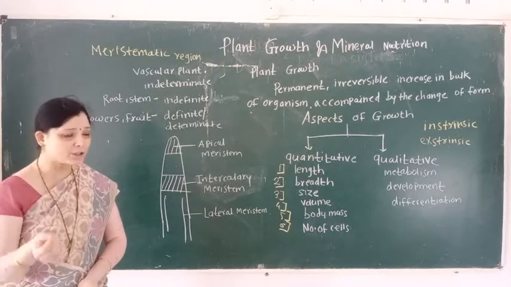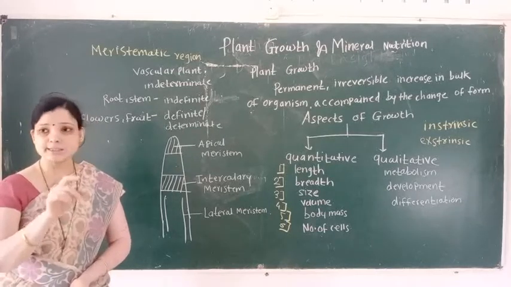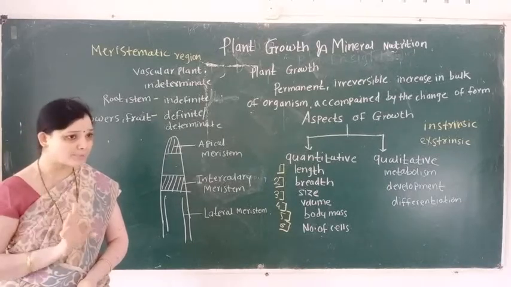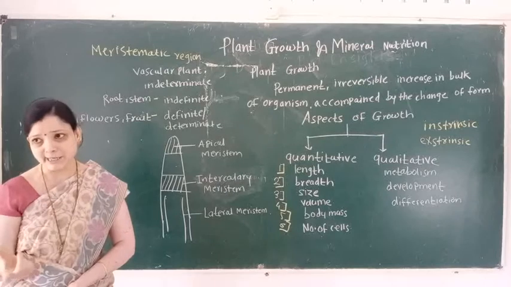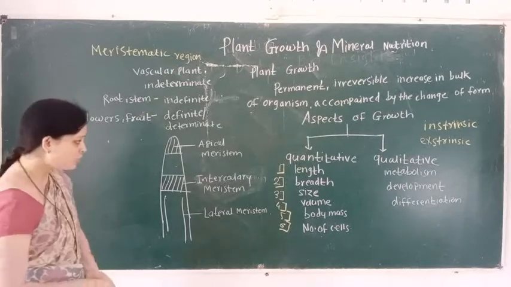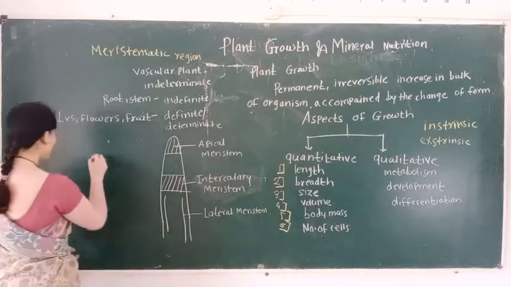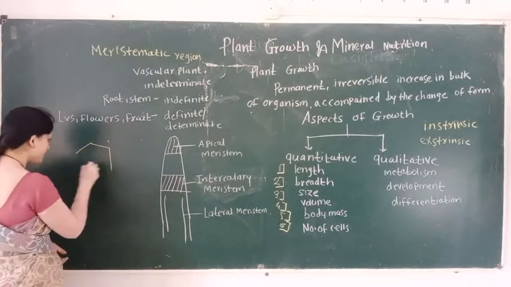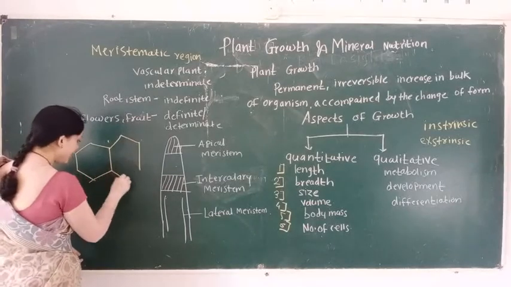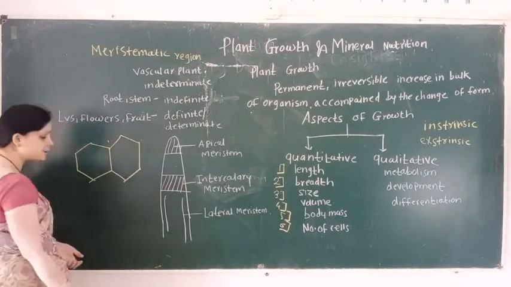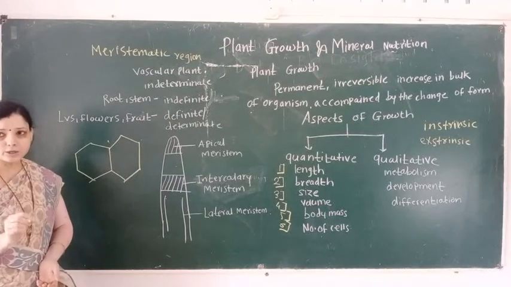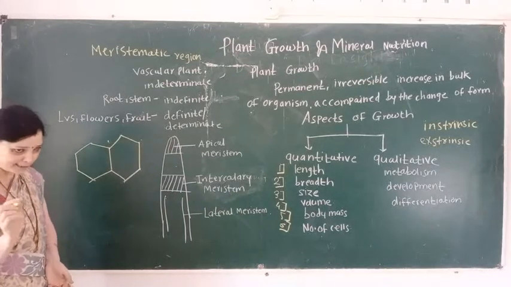Being living tissue, meristematic tissue consists of a nucleus. This nucleus is surrounded by cytoplasm. Vacuoles are absent, and the cell wall is present. This cell wall is made up of cellulose. So that is the structure of the meristematic tissue. Meristematic tissue is isodiametric. They are compactly arranged, that is, intercellular spaces are absent.